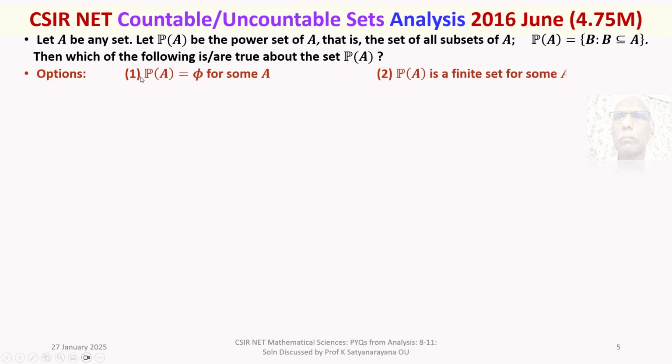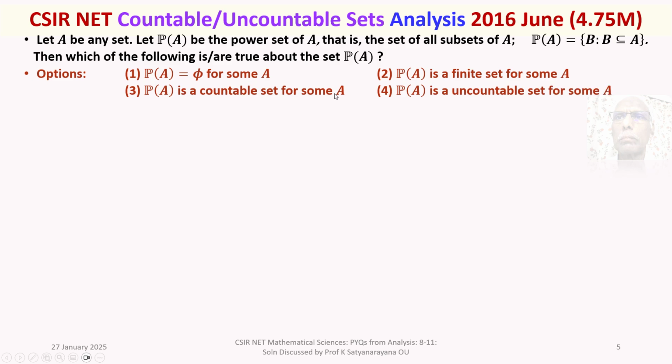Option 1, power set of A is empty for some A. Option 2, power set of A is a finite set for some A. Option 3, power set of A is a countable set for some A. Option 4, power set of A is an uncountable set for some A. Let's now discuss the solution of the problem in detail.